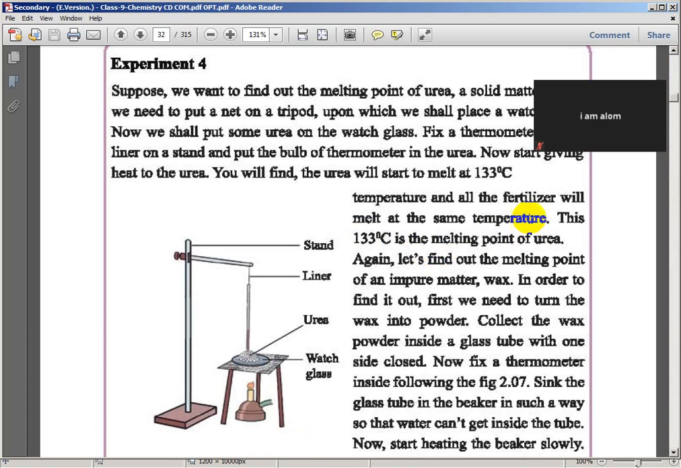At this temperature all the fertilizer will melt at the same time. All the fertilizer will melt. This 130 degrees is the melting point of urea.